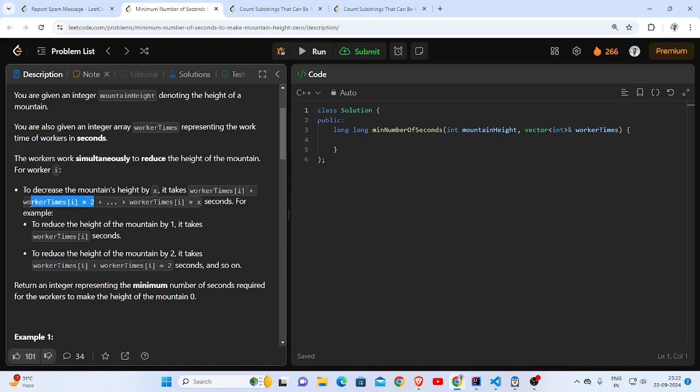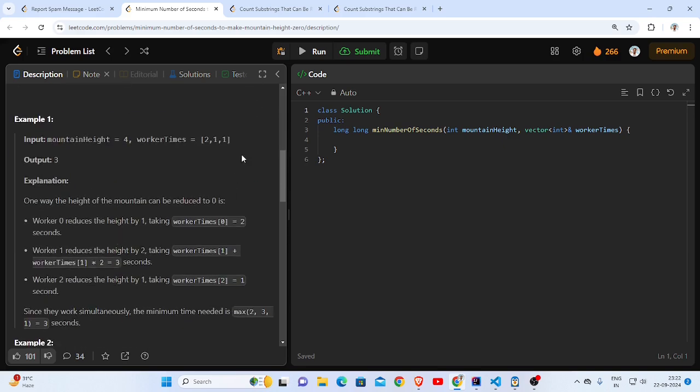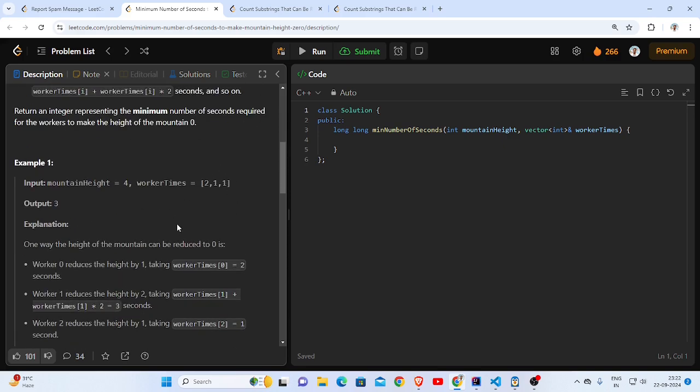This will be the new rate of this worker because the worker will get slower with time. So that's how we are going to solve this. The intuition here is, we have to get the fastest worker at any given point of time, and we'll continue this till mountain height is 0.